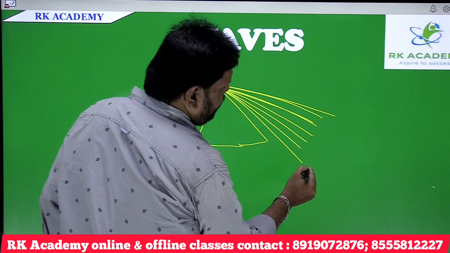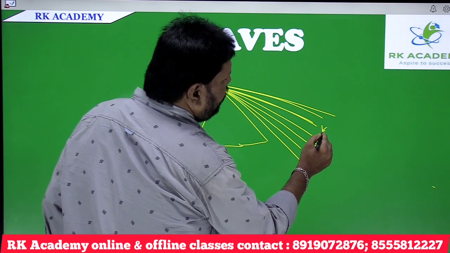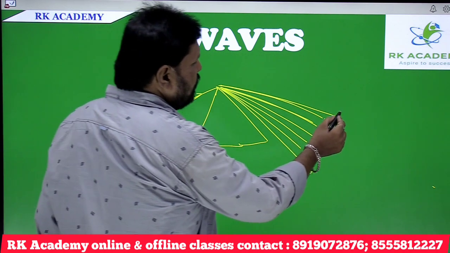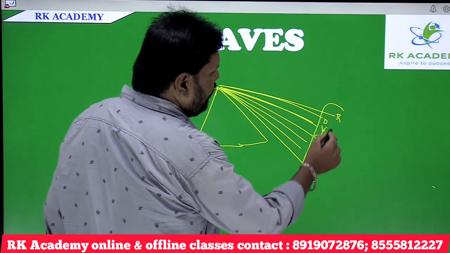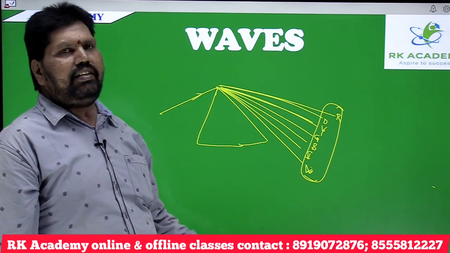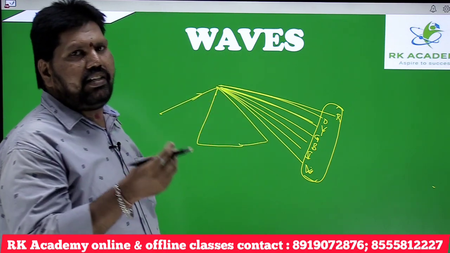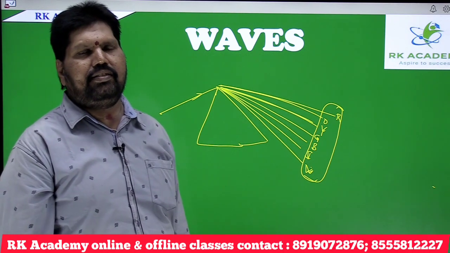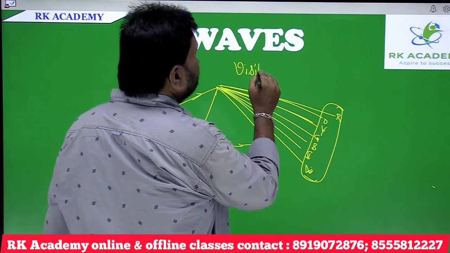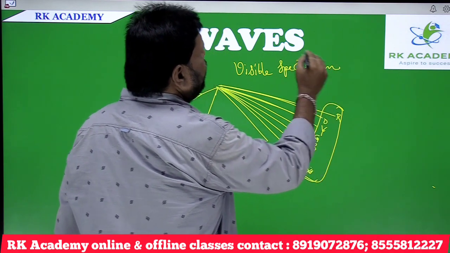This is violet, indigo, blue, green, yellow, orange, red. The group of all these colors is known as the electromagnetic spectrum, where our eye is sensitive to these, meaning we can see these colors. So this spectrum is known as the visible spectrum.